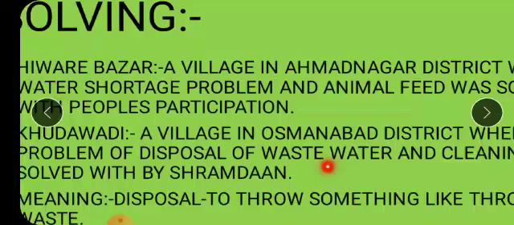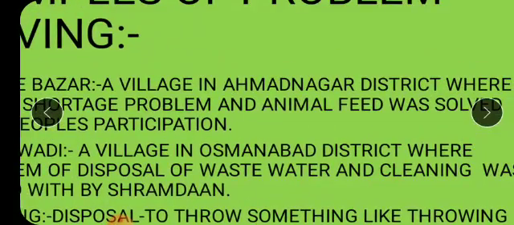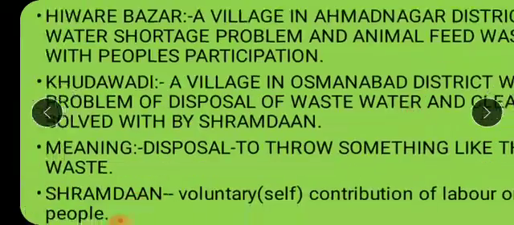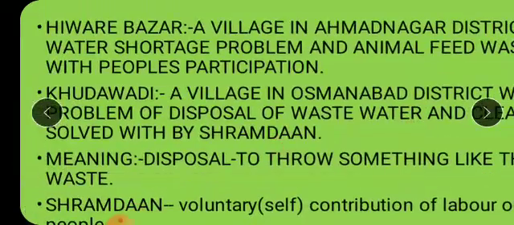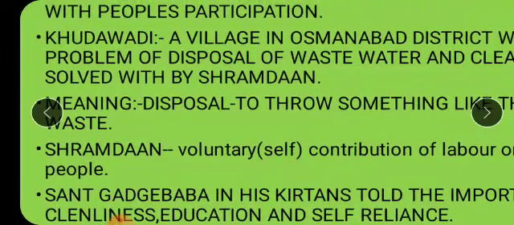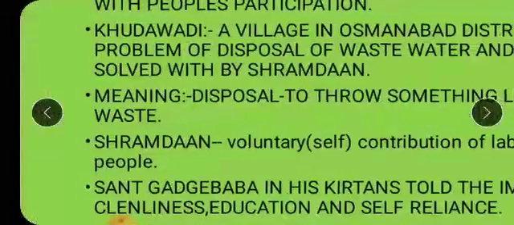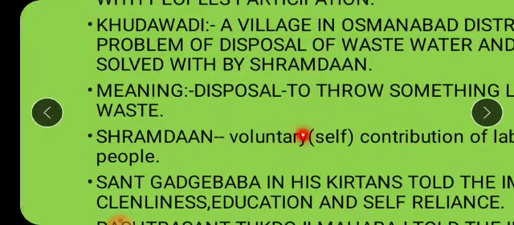So what was the main problem in this village? Wastewater and cleanliness. That village was not clean, it was dirty. So this whole problem was solved through Shramadan. What is the meaning of Shramadan? Voluntary means self, on own, contribution of labor or hard work by the people. When people come together to do any hard task, hard work, that is said to be Shramadan.